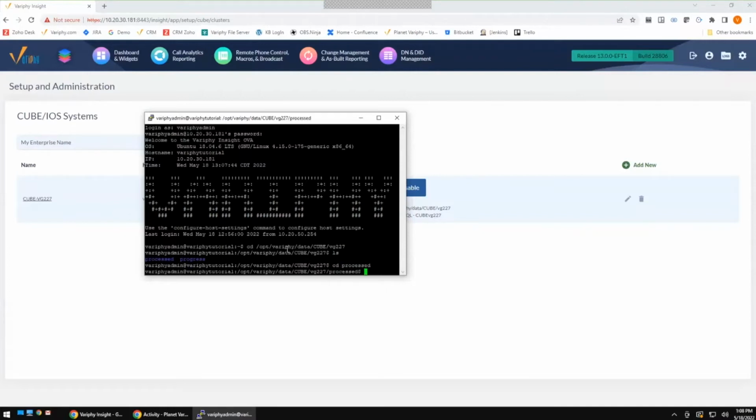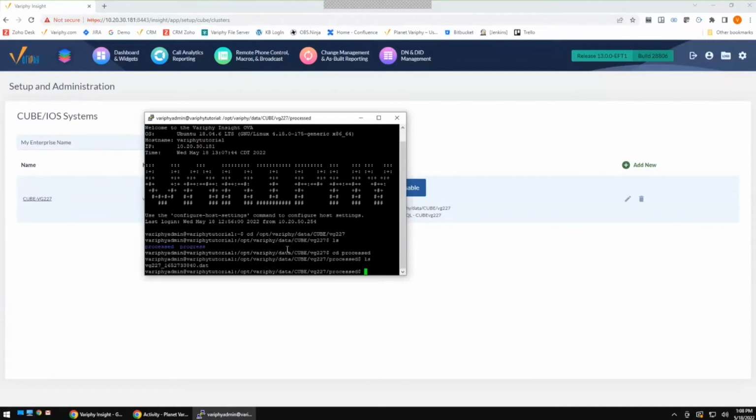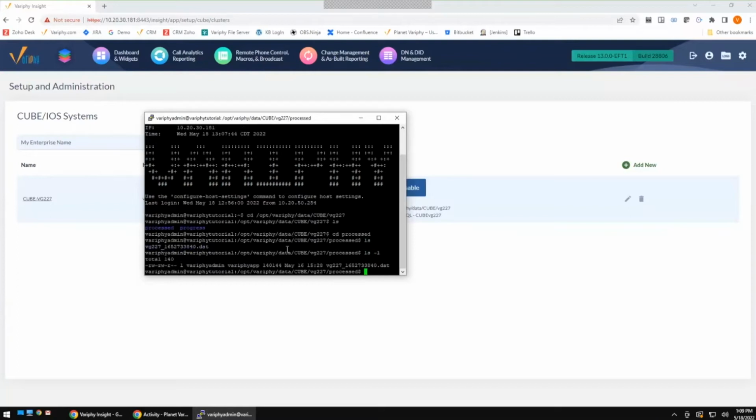Now we're in the processed directory. If I do an ls here to list all the files, you're going to have quite a few files in here. What we're going to do is pick the most current file. There's a couple different ways you can identify that. I can do an ls -l, and you're going to see the dates and times of those files. That is the date and time that the file was presented to Verify. It gives you a pretty good idea of what files you're looking at.